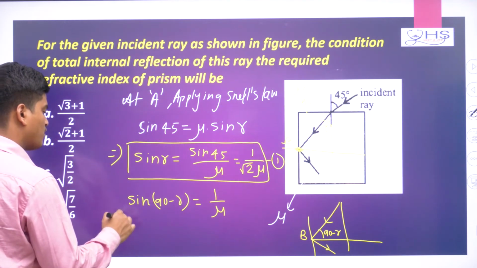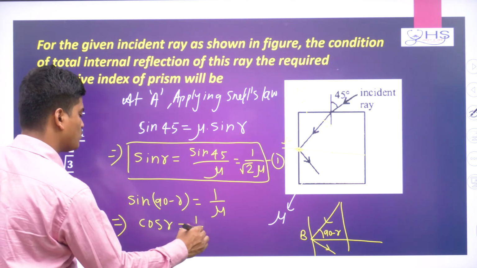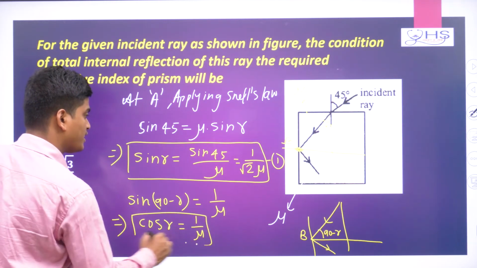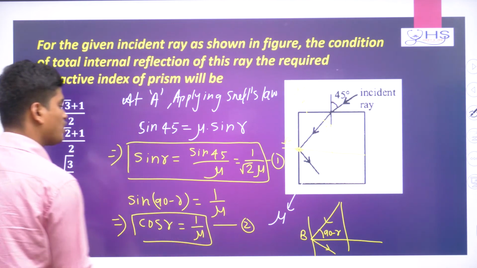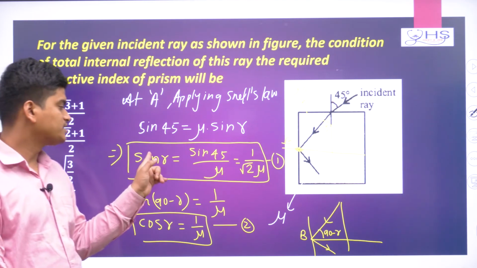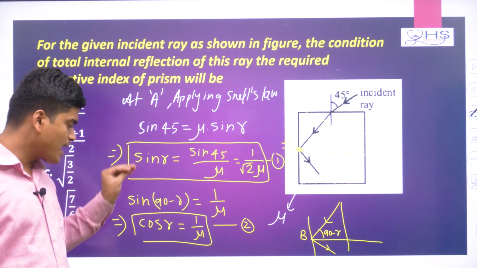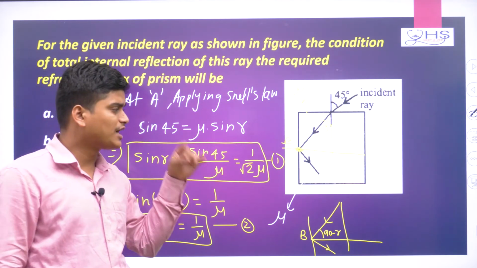Now understand here. Sine of 90 minus r is nothing but cos r. So cos r equal to 1 by mu. You can take this as equation 2. Now if you solve these 2 equations, you will get the value of the refractive index. How to solve this? See, sine r and cos r are coming, and you know sine square r plus cos square r equal to 1. So you apply that formula.